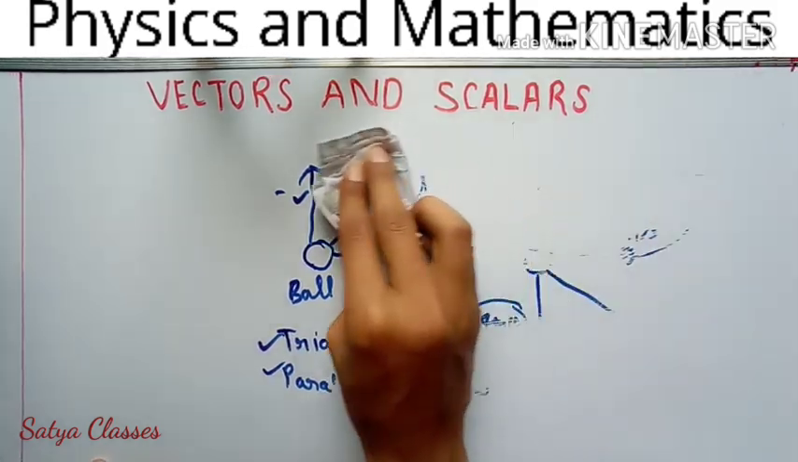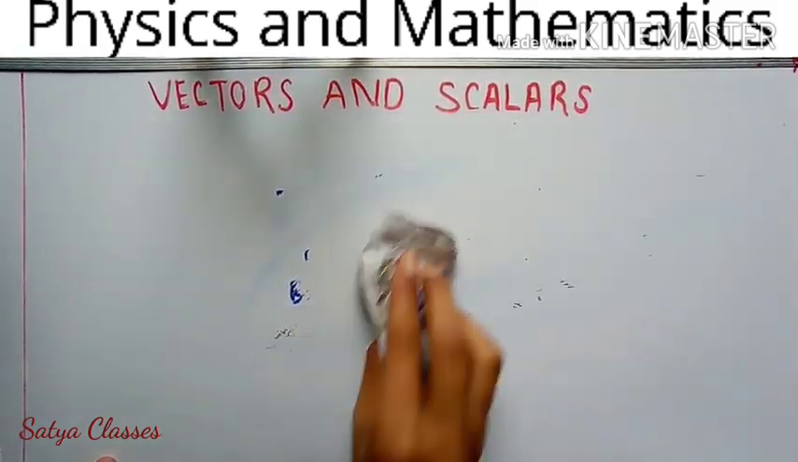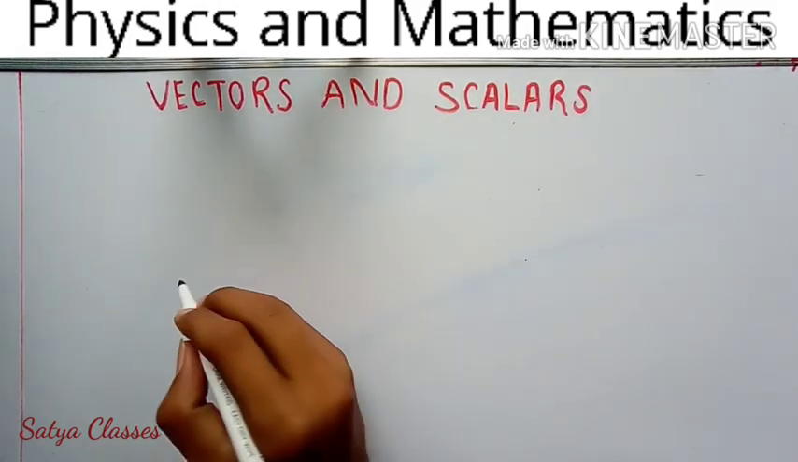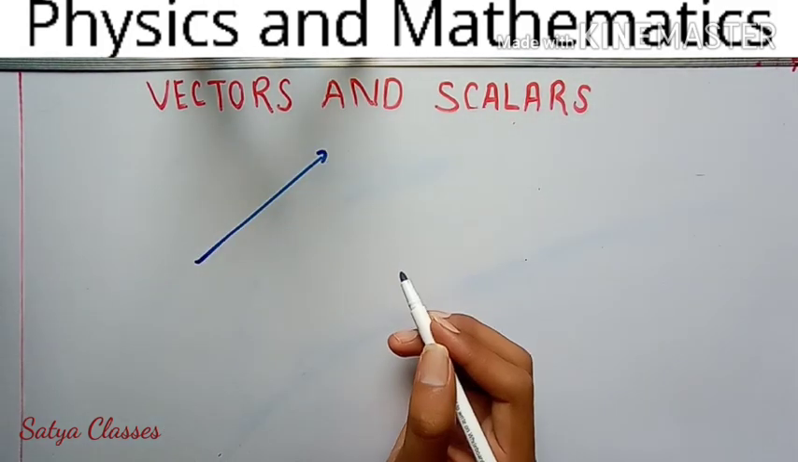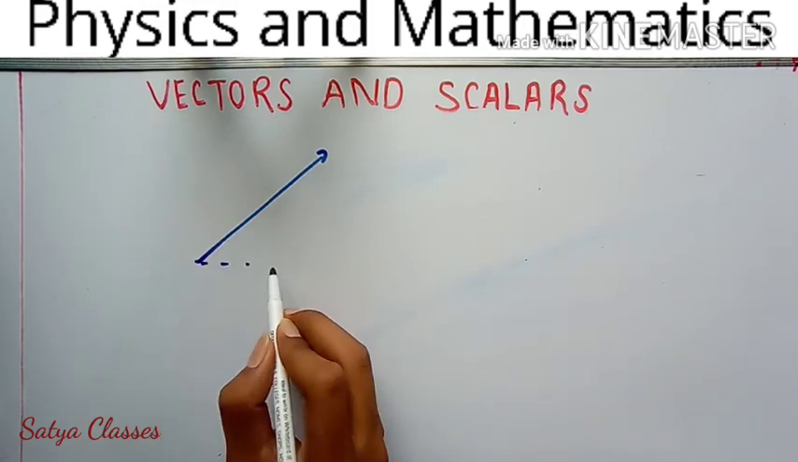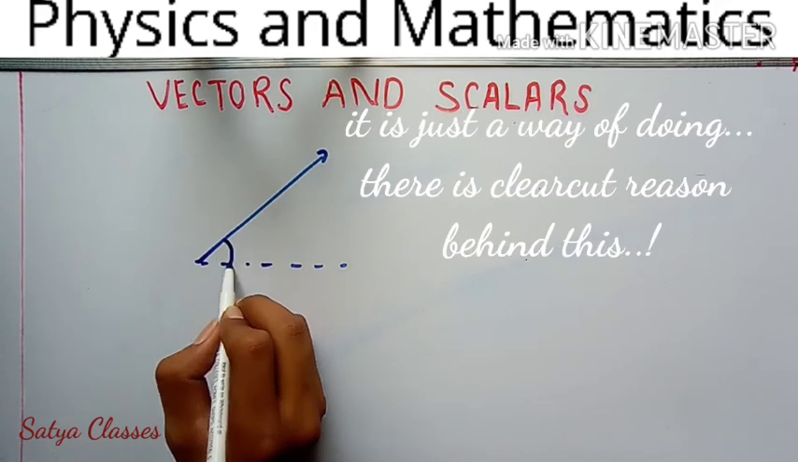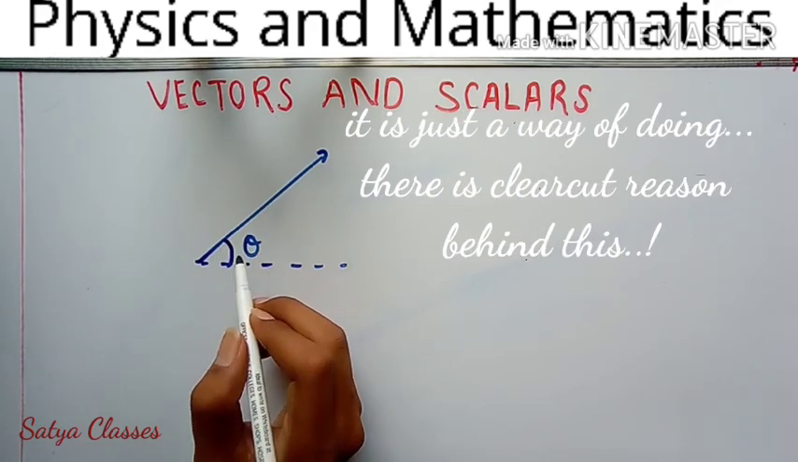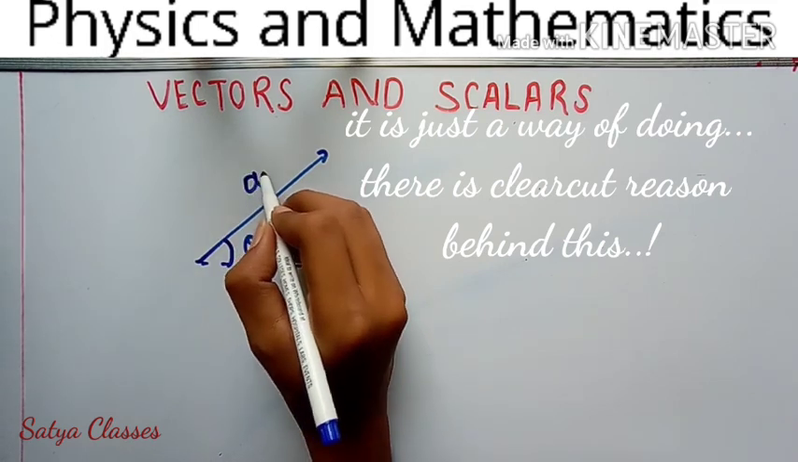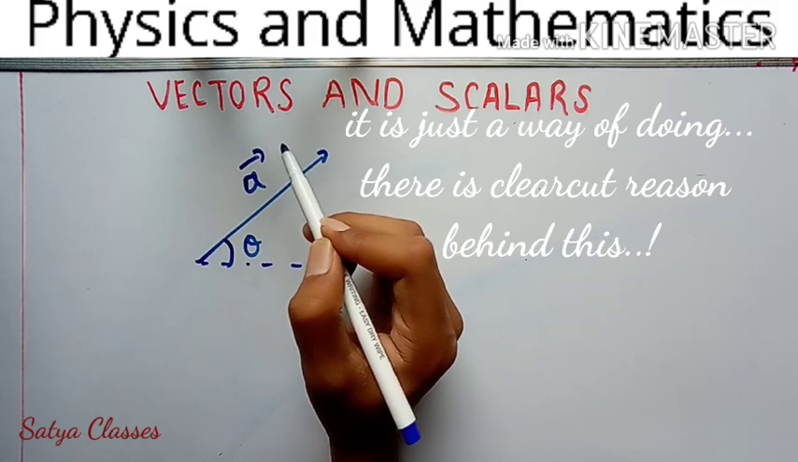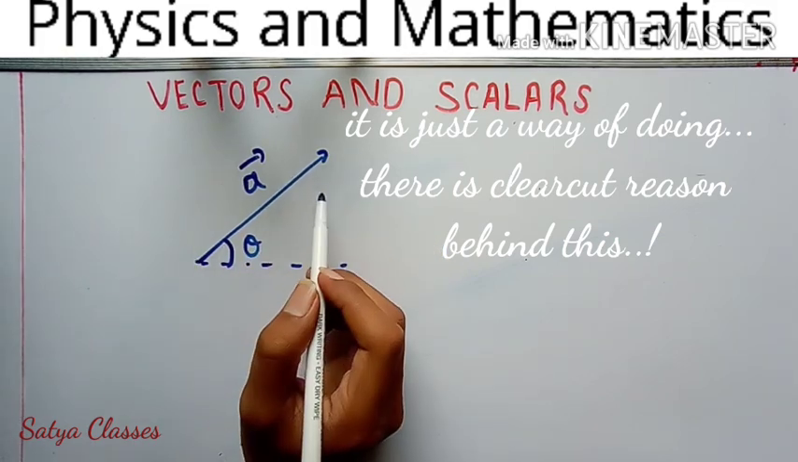For resolving the vector, first of all I have to take a vector. This is the vector I have taken. Now for resolving it, first of all we'll specify its angle theta. We don't know the angle clearly, so we are specifying it as theta, and the vector name is A. Understand? So we have to resolve this vector.